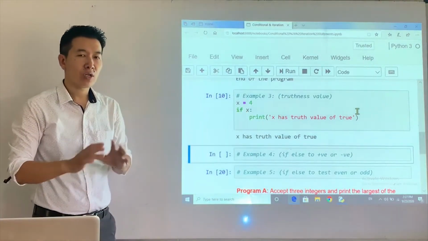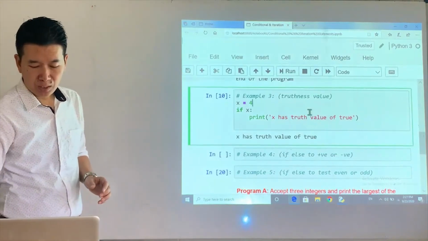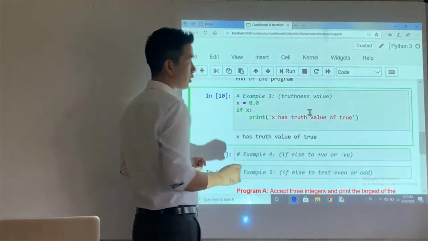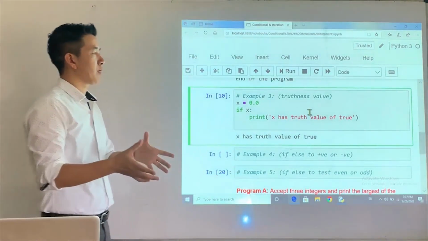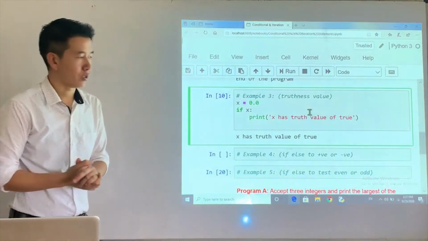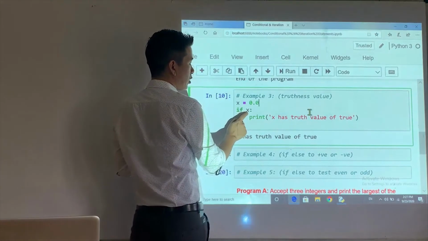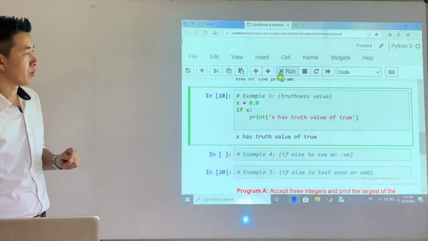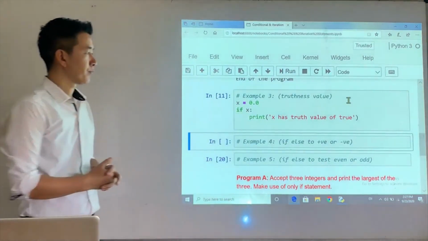It is non-zero, right? Now let's say I have 0.0. This time 0.0 is a float variable whose truth value is false, right? Since the truthness value of x is false, this statement will not be executed. So we'll just run this, and we will not get anything on the output.